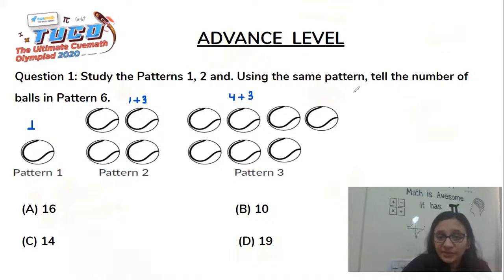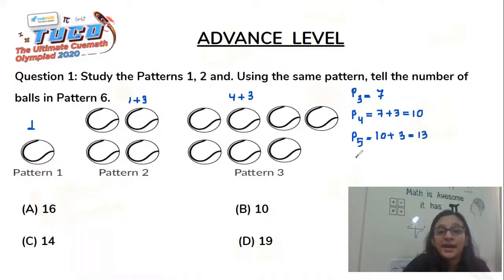So we can write here that P3 had a total of 7 balls. So P4 will have 3 more, that is 7 plus 3, which is 10. Pattern 5 will have 3 more than pattern 4, that is 10 plus 3, which is 13. So pattern 6 will then have 3 more balls than the pattern 5.